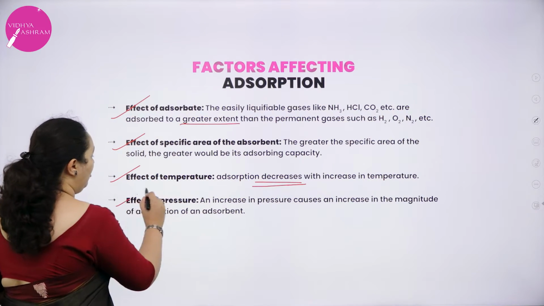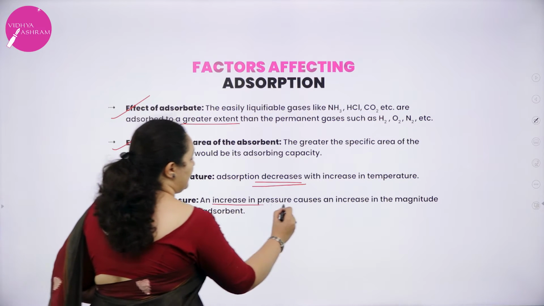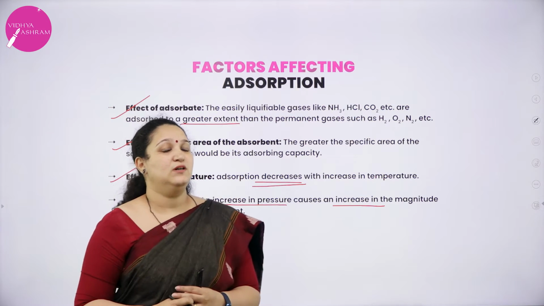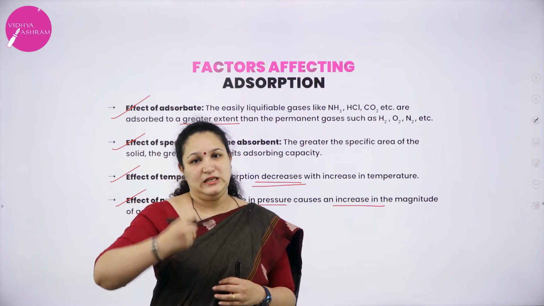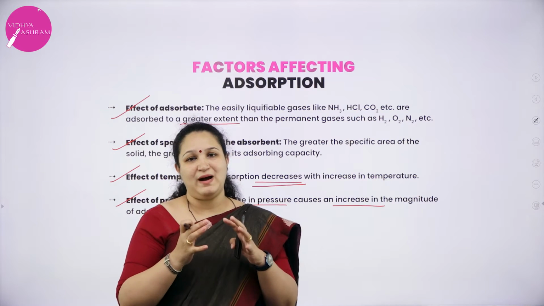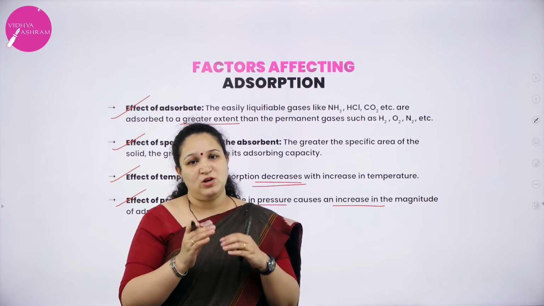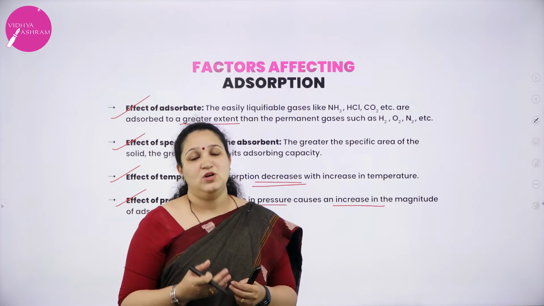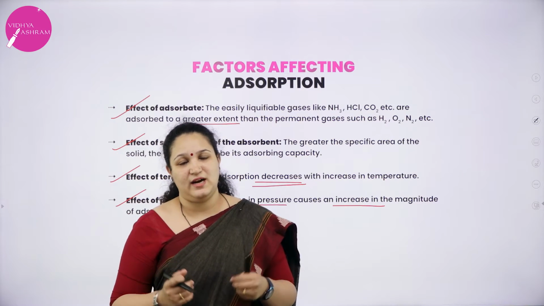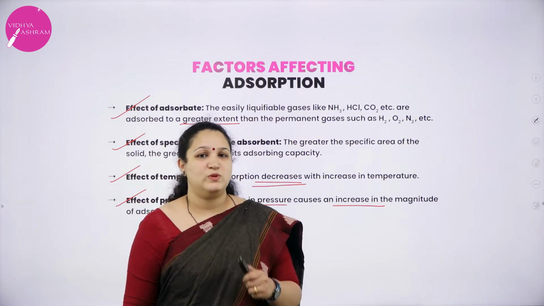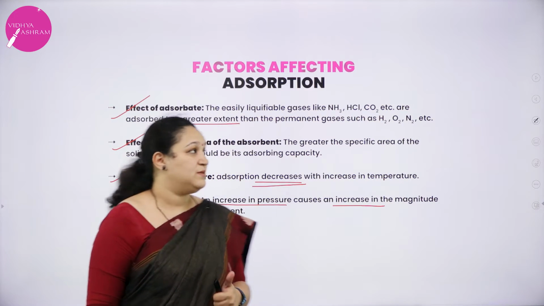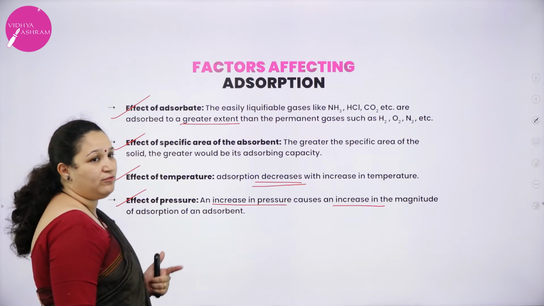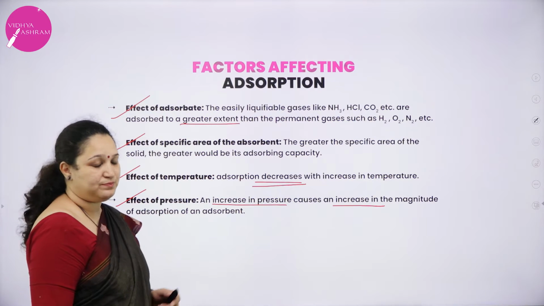Next is effect of pressure. Increase in pressure causes an increase in adsorption. This is especially for gases. When I increase pressure, the volume is reduced and the particle movement is also constricted, because of which adsorption on the surface will easily happen. So, increase in pressure will increase adsorption. So, these are the four factors affecting adsorption: nature of the adsorbate, area of the adsorbent, effect of temperature and effect of pressure.